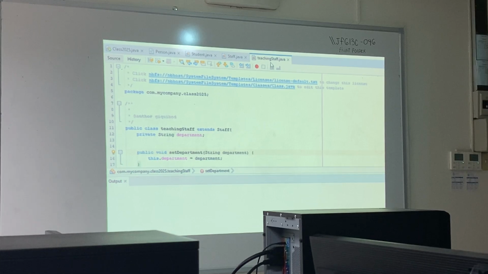But this one also has a third identity, which is that it is also a person. Through inheritance, it gained that identity. So practically parang family na again. So this is your grandparents, your parent, and then this is you.